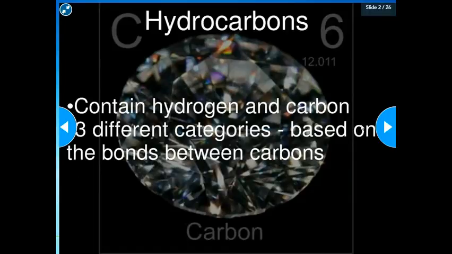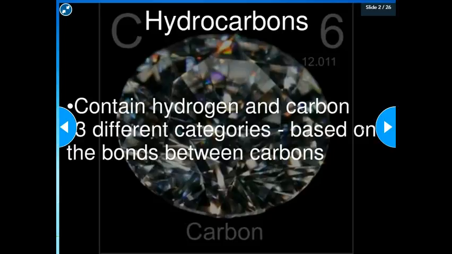Now we're going to break up our organic compounds into a smaller group known as hydrocarbons. Hydrocarbons contain, surprise, hydrogen and carbon. We can break hydrocarbons up into 3 different groups depending upon the types of bonds that form. They're all going to be nonpolar covalent bonds, but we can determine if it's single, double, or triple bonds between carbons that will determine what type of hydrocarbon there is.